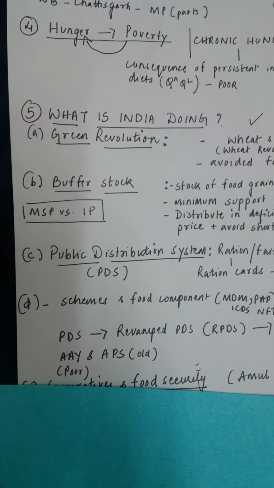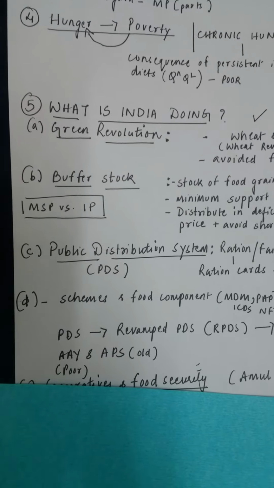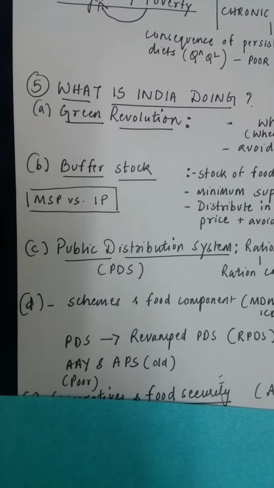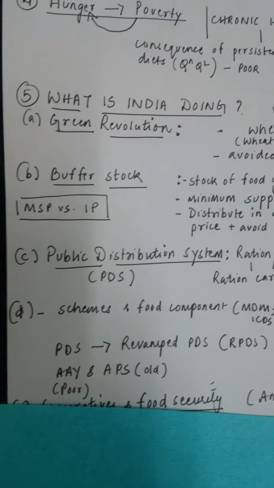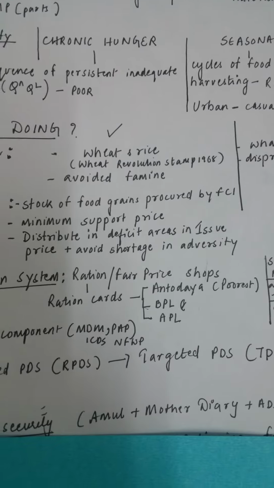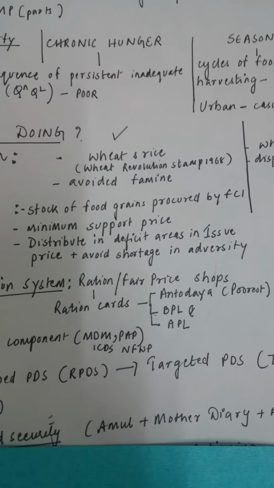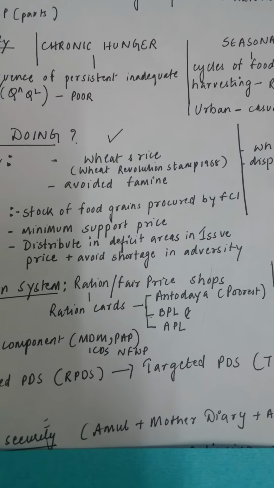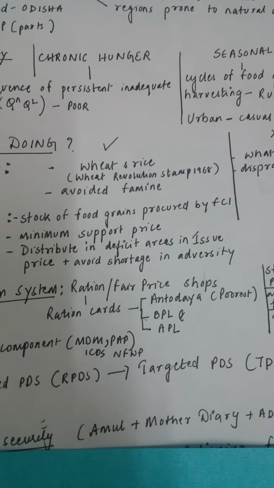So government has still made a significant improvement to the condition through the Green Revolution. Second is the concept of buffer stock. Buffer, as you know, means extra. So buffer stock means government through FCI, Food Corporation of India, usually procures food grains from farmers and stocks them so that it can use it during famine.